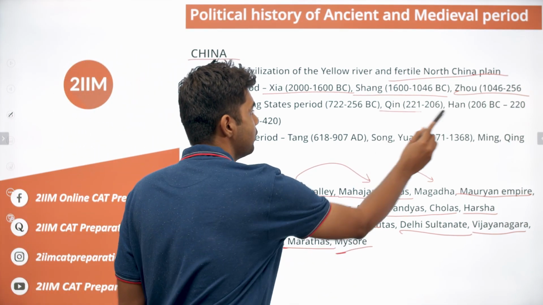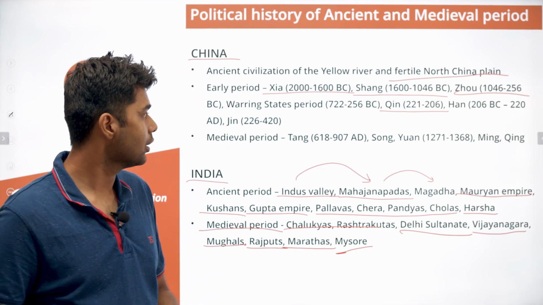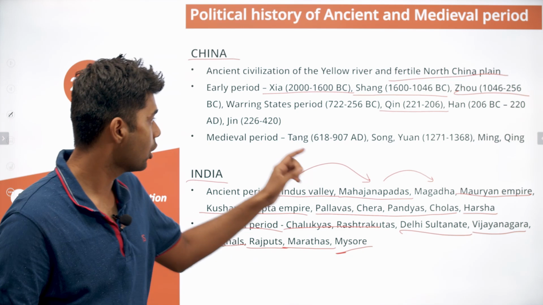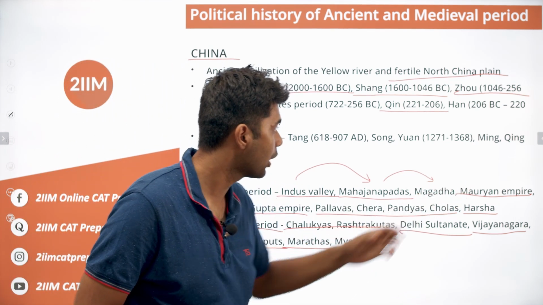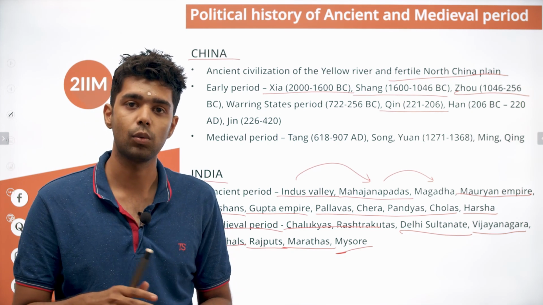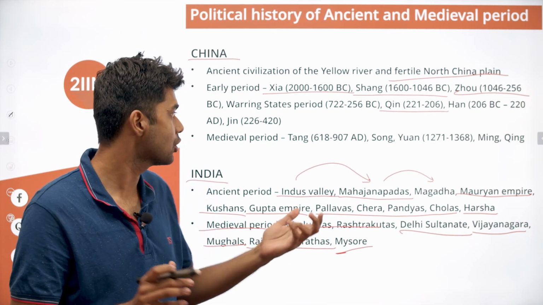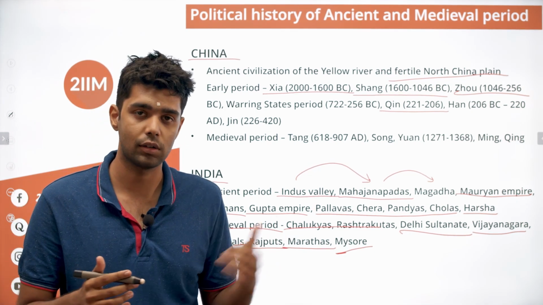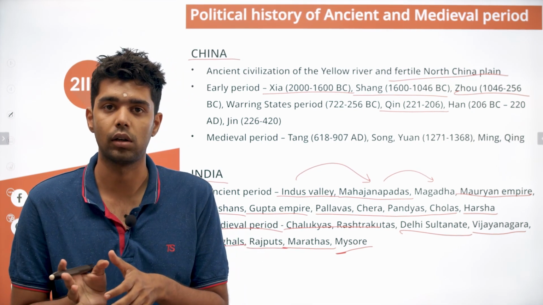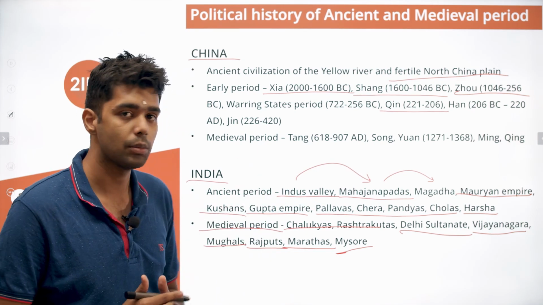Then for the first time, you have the Qing dynasty from 221 to 206 BC. So this is very old. This is a contemporary of our Mauryan Empire here. So you can see the link here. To mention the fact, for the first time under the Qing dynasty, China as a proper entity, with its modern borders, was really accomplished.